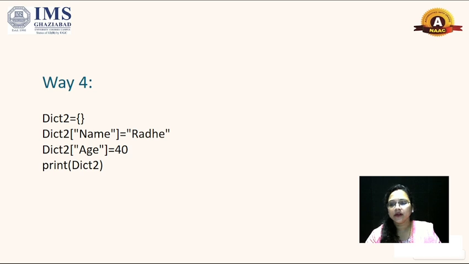Another key value pair is age, whose value is 40. Then I have written dict2, then age is equal to 40. That means I have two key value pairs: first name is equal to Radhe and second age is equal to 40. Then when you print dict2, you will get name is equal to Radhe and age is equal to 40. So here we have discussed how to create a dictionary in a simple way. Okay, thank you dear.